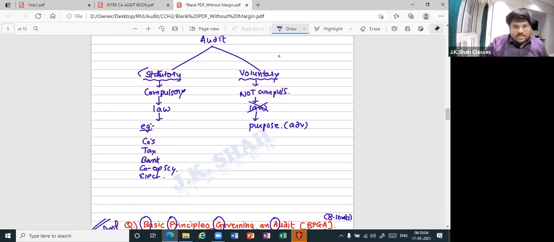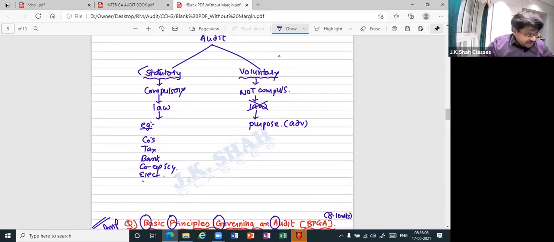One more example, last one. Corporations which are set up under an act of the parliament. Can you give me an example? The prime example, which you should definitely know, ICAI. Perfect. Definitely LIC also, but you can say ICAI also. ICAI is set up under an act of parliament.